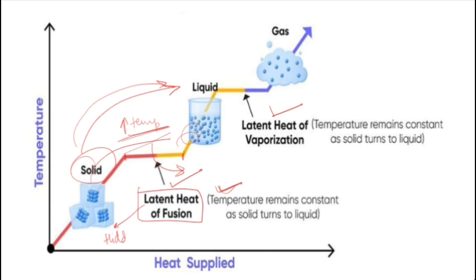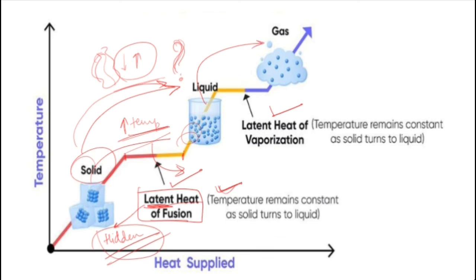Similar thing happens in case of liquid to gaseous state conversion. At a certain point, when the liquid starts turning into gaseous state, the temperature stabilizes there. There is no increase in the temperature. Why? Because the heat energy is utilized for the conversion of liquid into water vapors. And this particular phenomenon is called latent heat of vaporization.